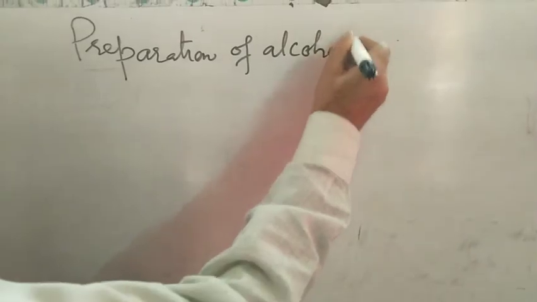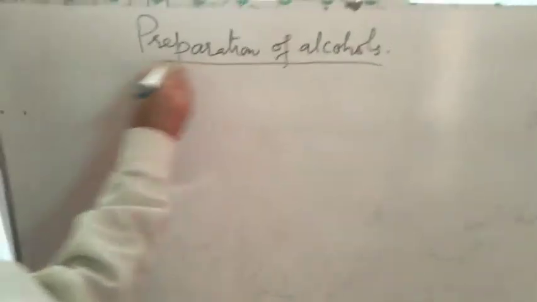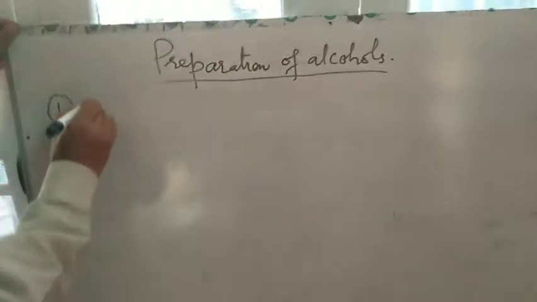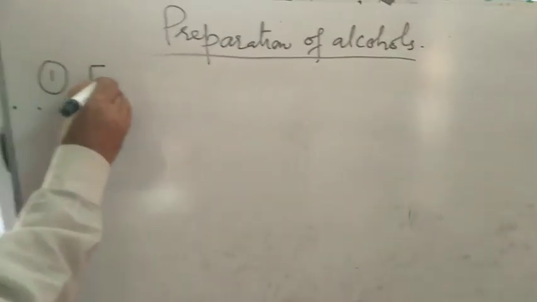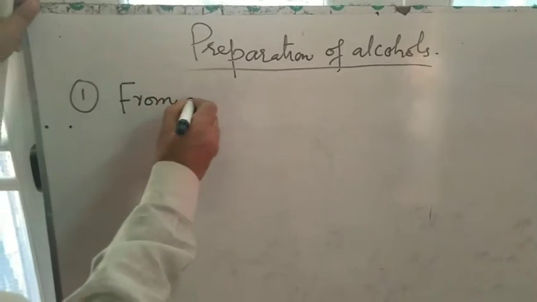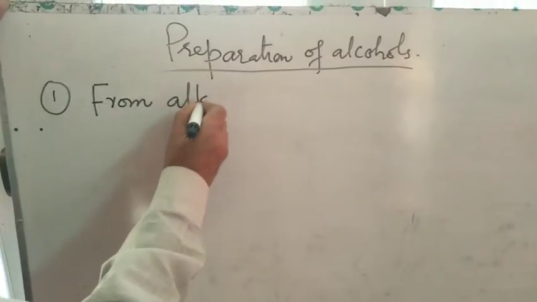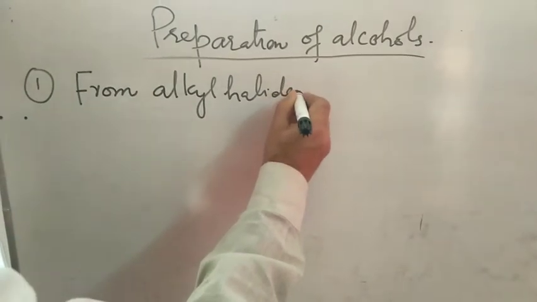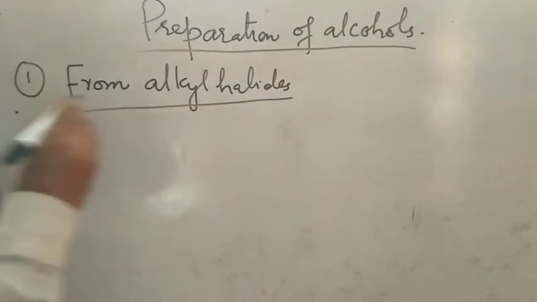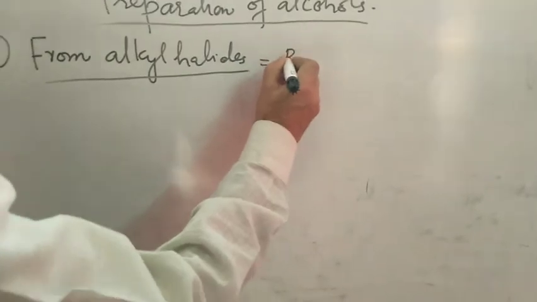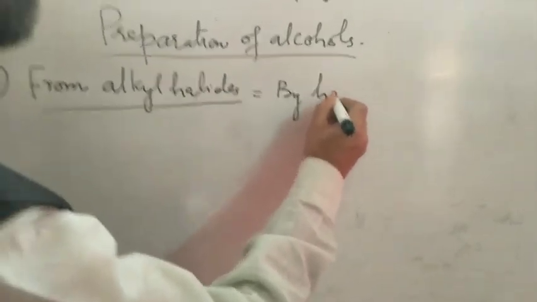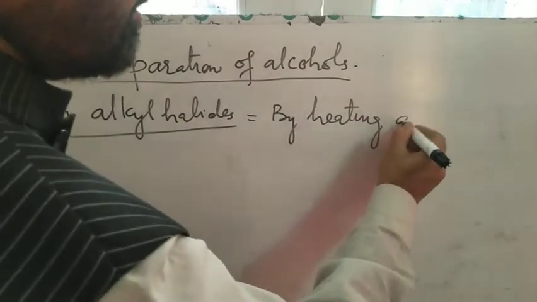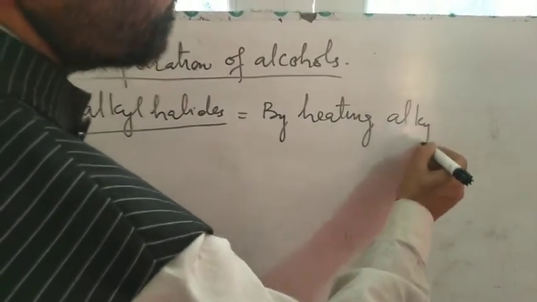Preparation of alcohols. How are alcohols prepared? First of all, the first preparation of alcohols is that we prepare alcohols from alkyl halides. You have read it. By heating alkyl halides,